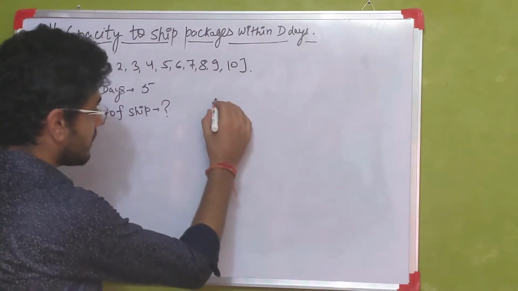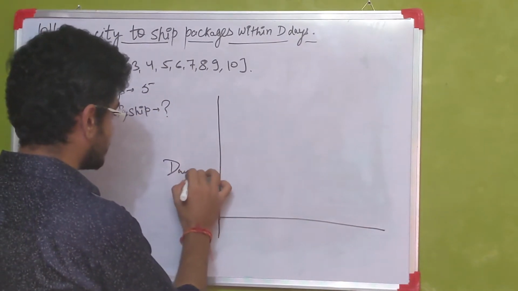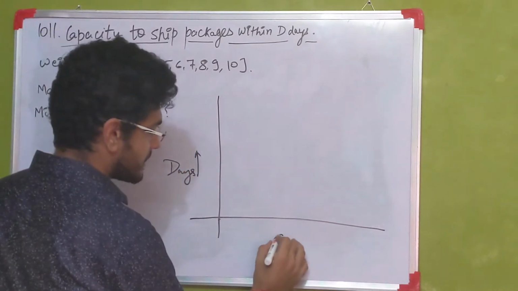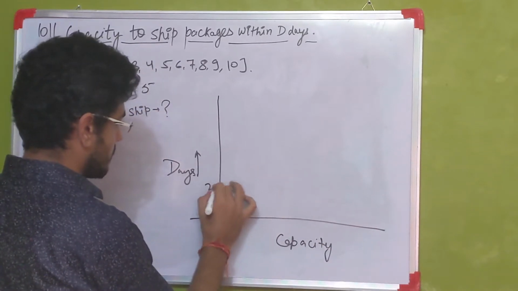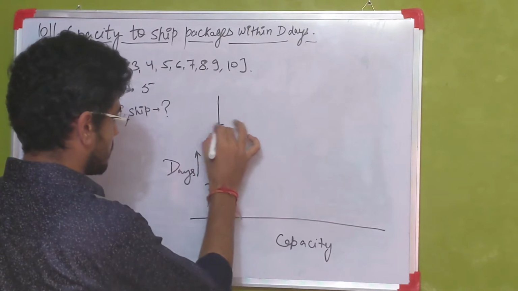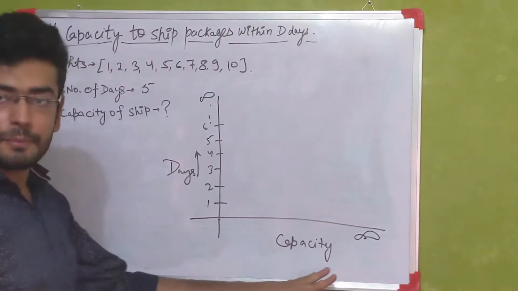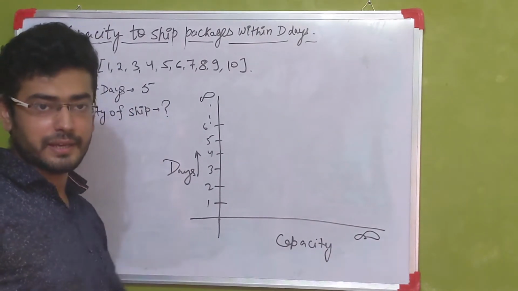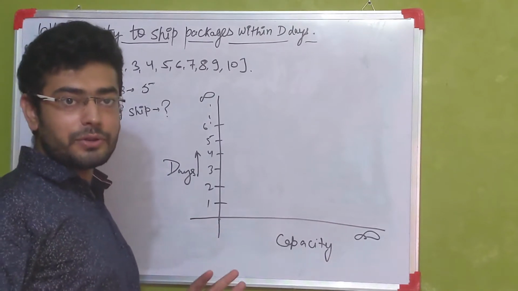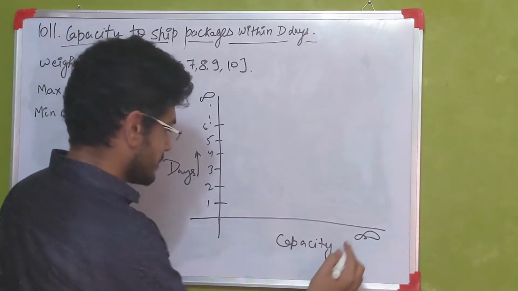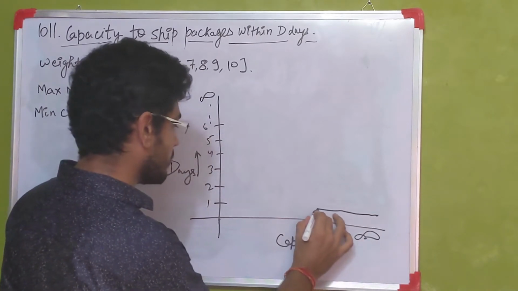So if we see over here, let's say we have a graph between the number of days that will be taken and the capacity of the ship. So let's say we have a hypothetical ship which has an infinite capacity. If it has an infinite capacity, any amount of weights that are given to it, it will be able to ship all those weights in just a single day. So at the infinite point, we'll always have the number of days equal to 1.